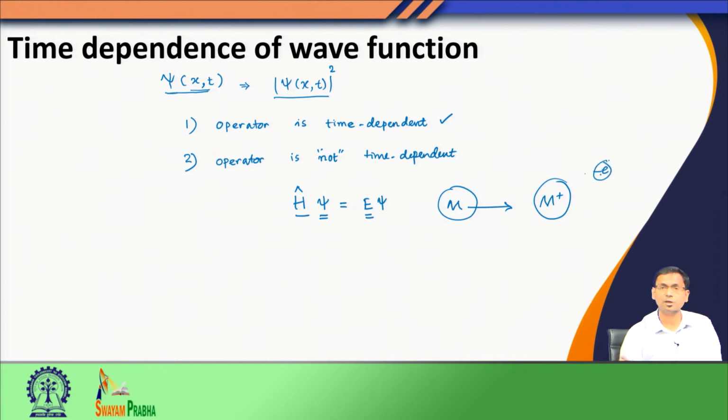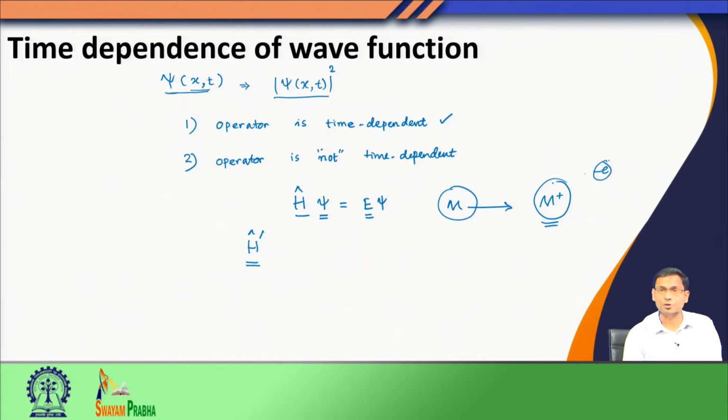So, the free electron goes out and what I have is a cationic system. Now, this cationic system has one electron less compared to the molecular system. So, therefore, its Hamiltonian has changed. Suppose I call this Hamiltonian H prime, which is a different Hamiltonian from the original Hamiltonian. Now, when I have done this photoionization, the electron is gone. Now, the molecule is suddenly finding itself as a cationic species.